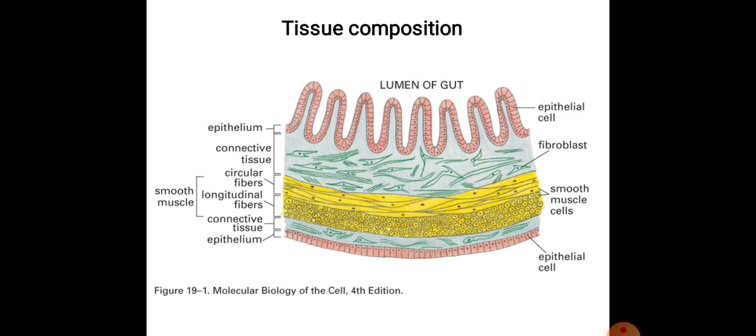Now here in this diagram, students, you can see the histology of the gut, the small intestine, where you can see the villi, microvilli, which are formed by the epithelial cells. When one cell is connected with another cell, it is also done by these junctions, the very junctions that we have come across recently, and also we will discuss later in detail. There is epithelium, connective tissue, and they are also connected with each other with the various junctions, circular fibers, longitudinal fibers, connective tissue and epithelium.